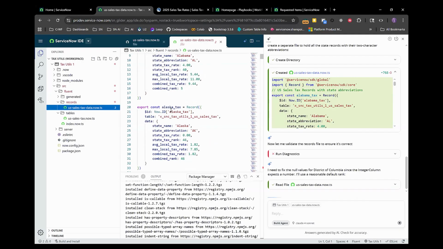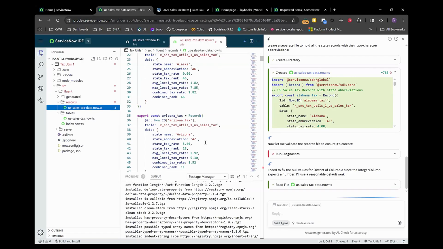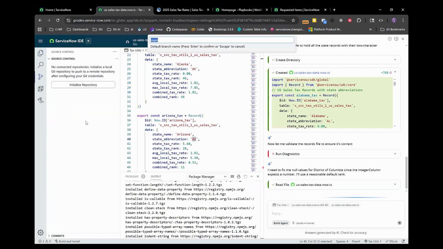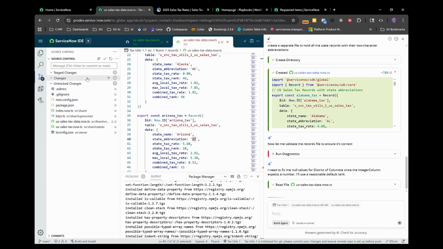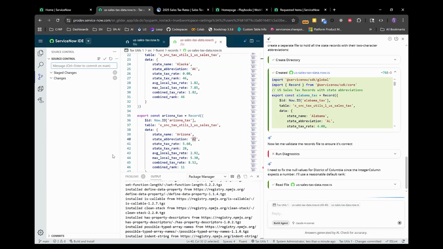We see now that we have all of the different records defined in Fluent, and the Build Agent has filled in the state abbreviations. So let's just initialize a repository, right? And so lots of good built-in Git integration with IDE. So I'm just going to stage all of these and then just put in initial commit. All right, so now we're using version control.